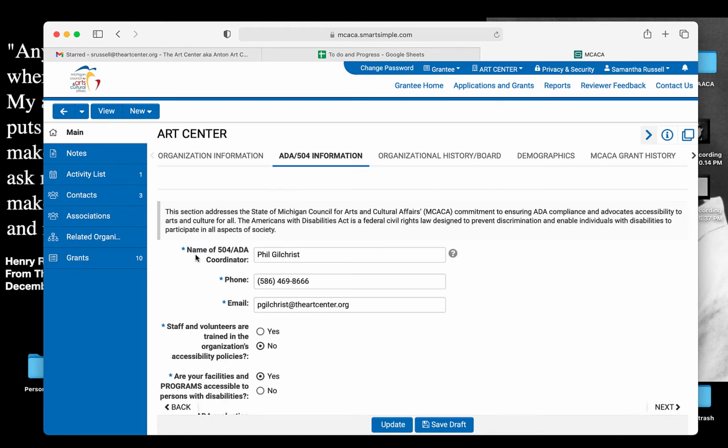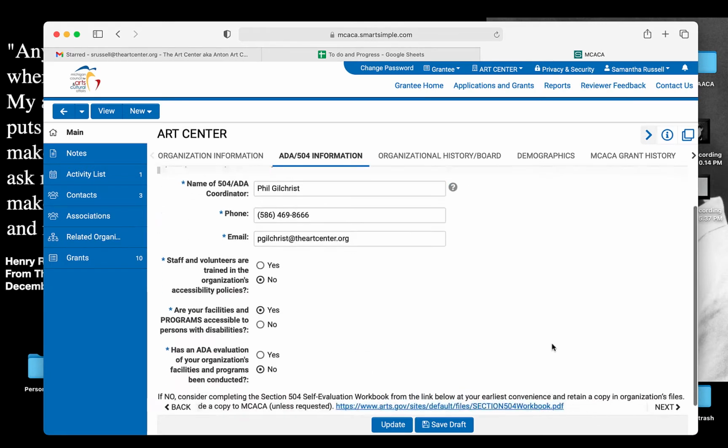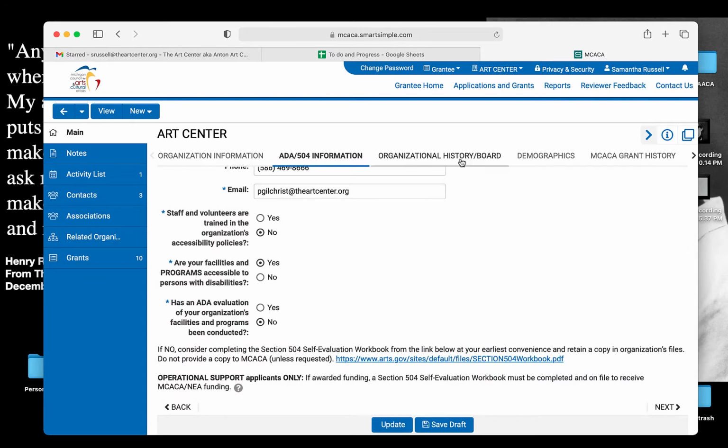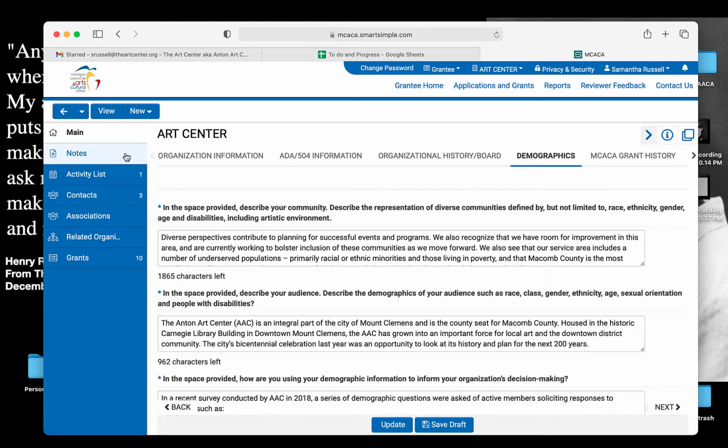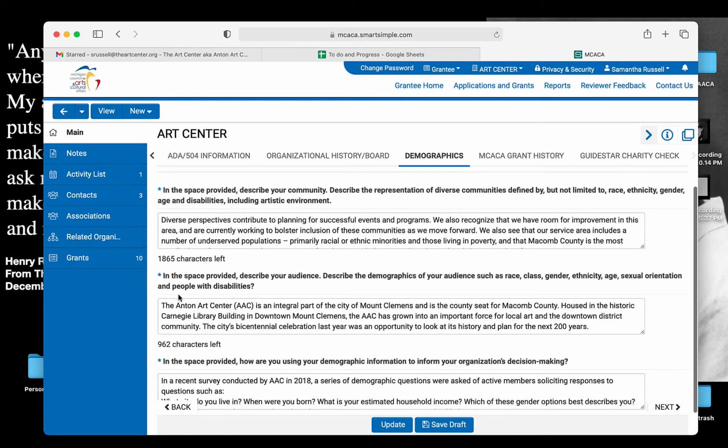You'll fill out any ADA information. Remember, anything with an asterisk is required. Occasionally, you'll find a little question mark, and if you hover your mouse over that, you'll get a further explanation here. I'm unaware if the education has the organizational thing, but you'll just go through each of your top navigations here and fill in any asterisked information.